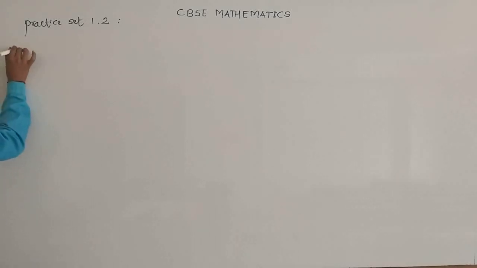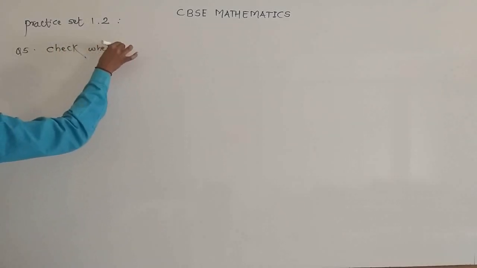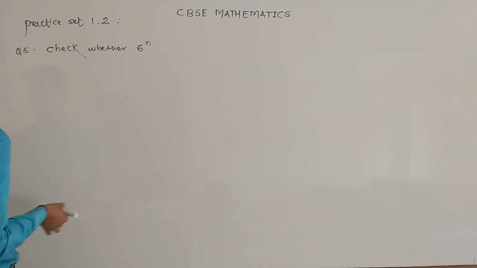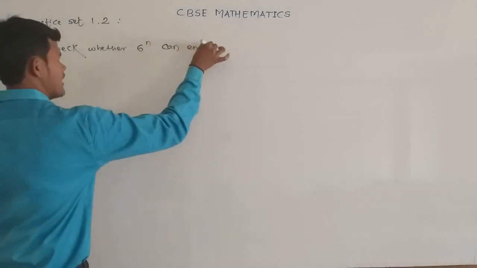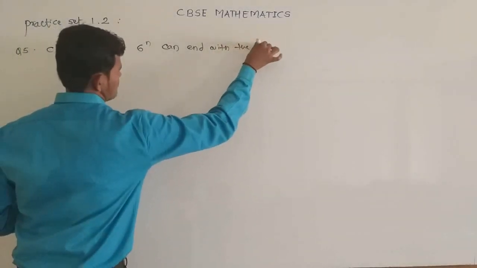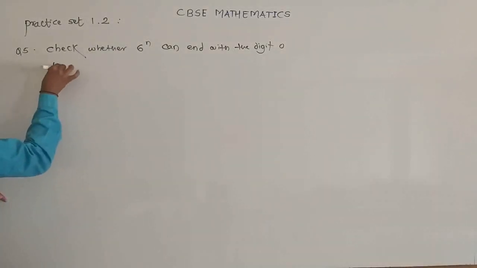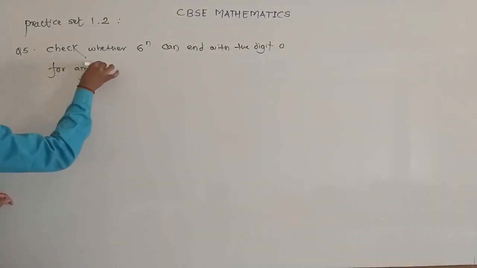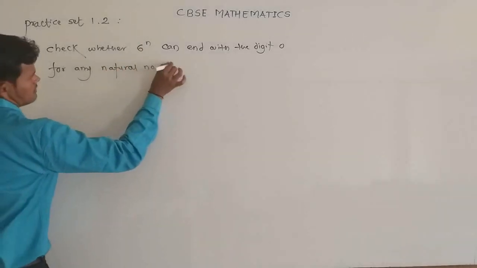Question number 5 is: check whether 6 raised to n can end with the digit 0 for any natural number n.